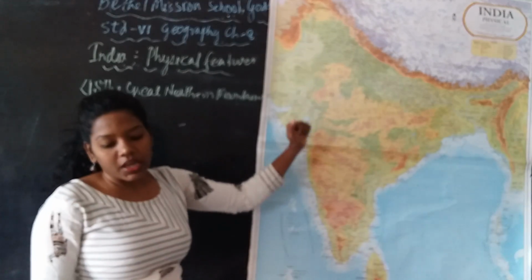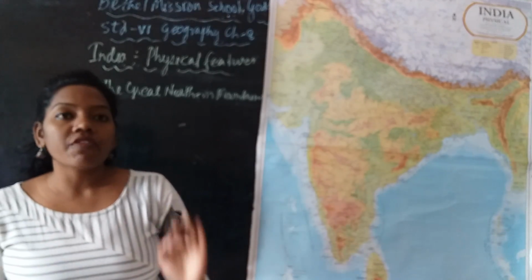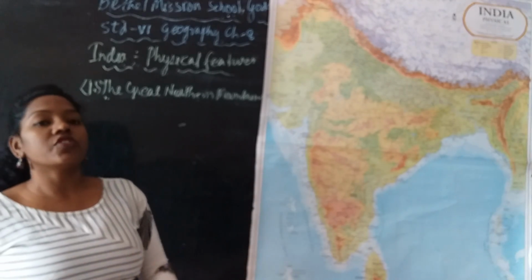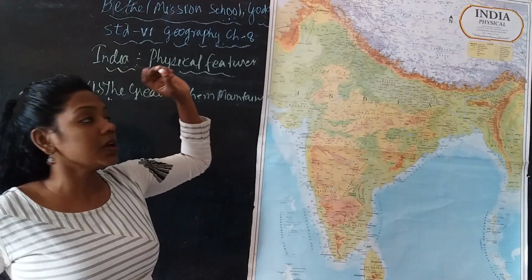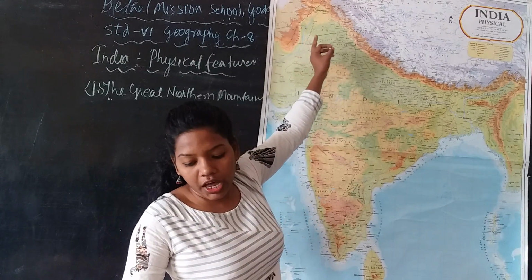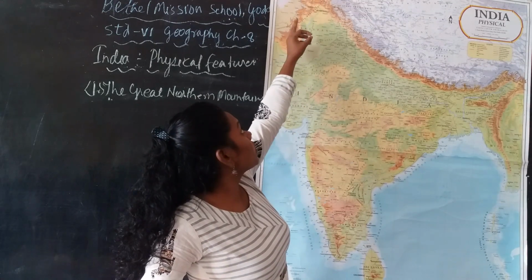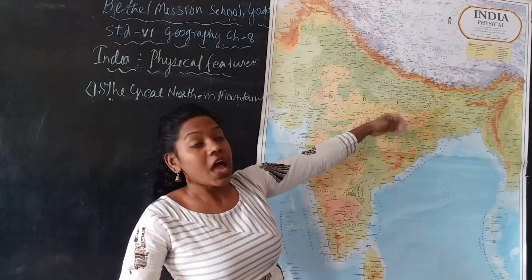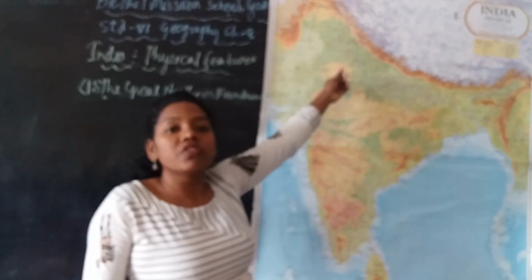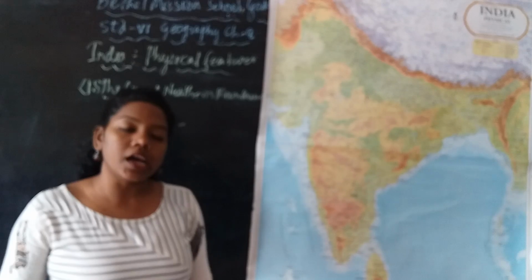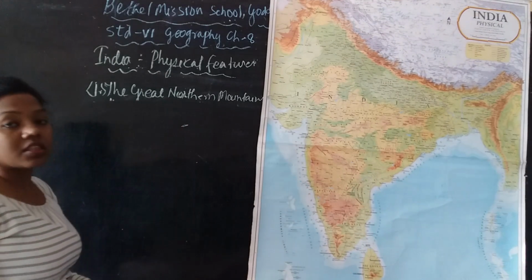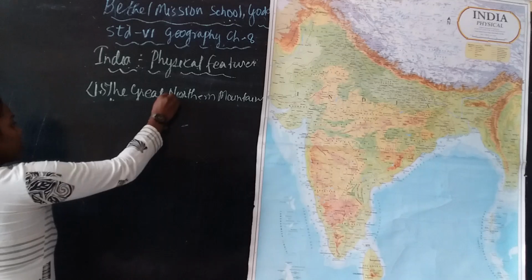Okay, so we can say it is up to 2500 kilometers in length and its average height is 150 to 400 kilometers. That means the length from Jammu and Kashmir to Arunachal Pradesh is 2500 kilometers, and in height it is 150 to 400 kilometers. Okay, it is divided into 3 main ranges.